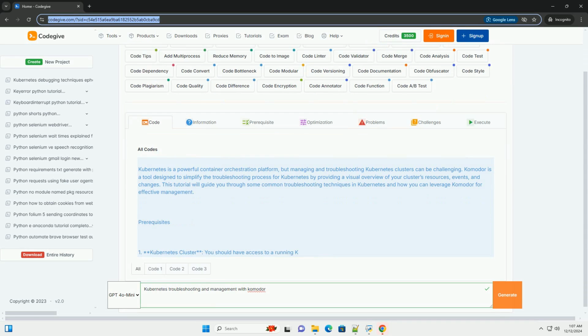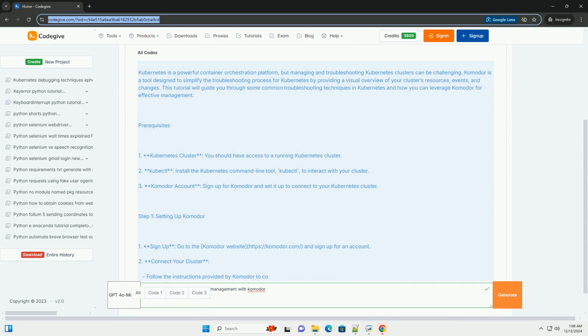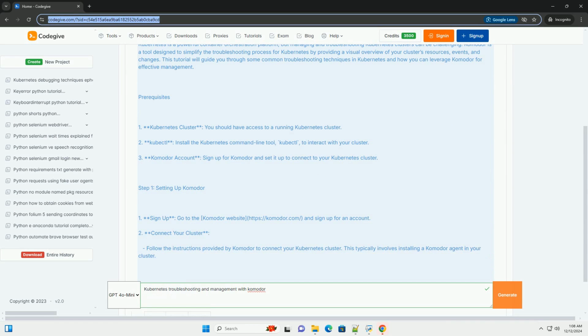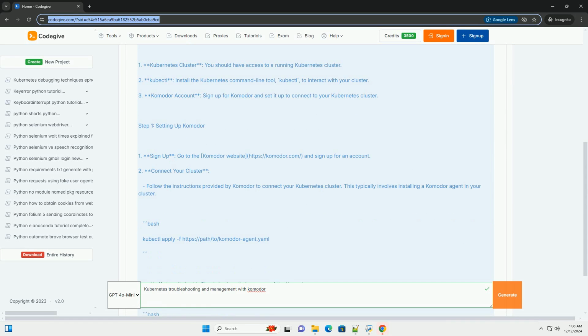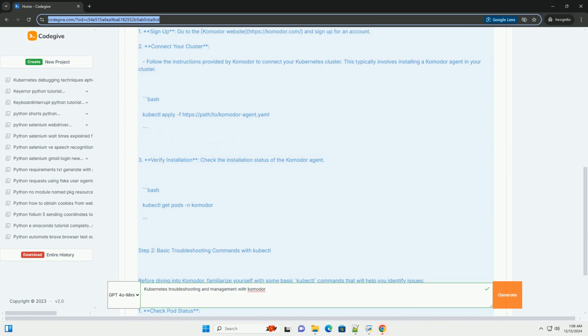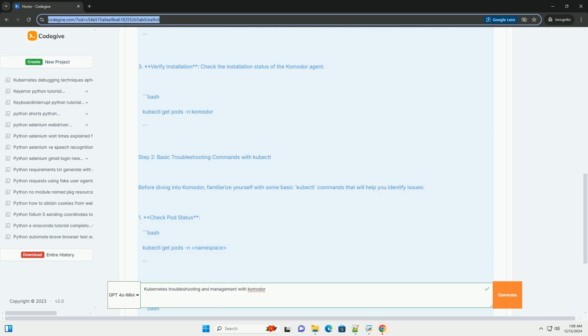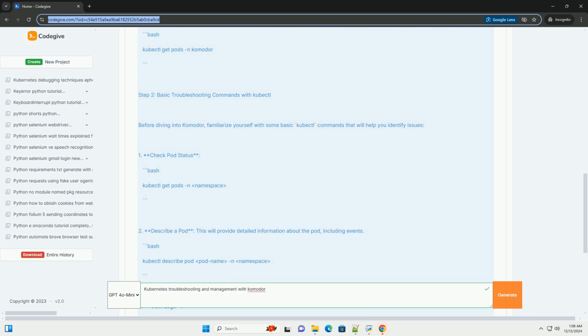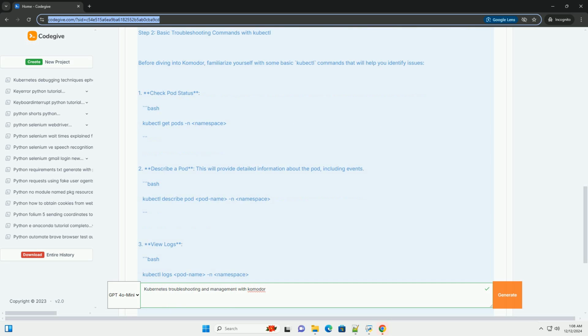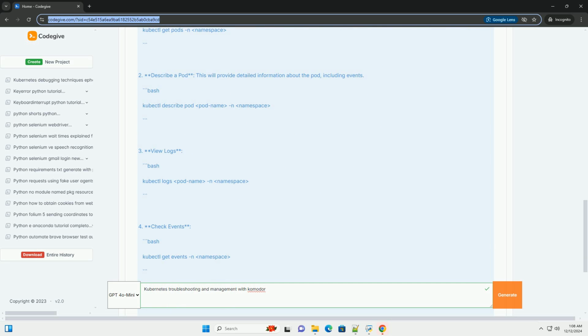Kubernetes is a powerful container orchestration platform, but managing and troubleshooting Kubernetes clusters can be challenging. Komodor is a tool designed to simplify the troubleshooting process for Kubernetes by providing a visual overview of your cluster's resources, events, and changes. This tutorial will guide you through some common troubleshooting techniques in Kubernetes and how you can leverage Komodor for effective management.